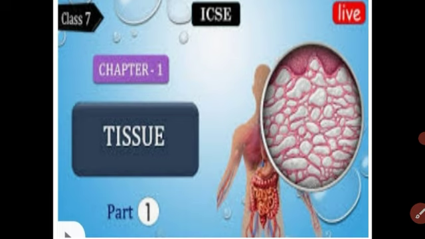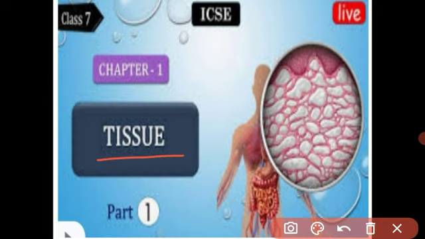In this video, I am going to teach the new lesson, tissue. First of all, I will explain what is meant by tissue. See, students, you know that our body is made from different types of tissue. Tissue means a group of cells. Look at this structure. This is the microscopic structure of a small piece of our skin, and these are many cells. This group of cells performs a common function and has a common origin. It's called a tissue.